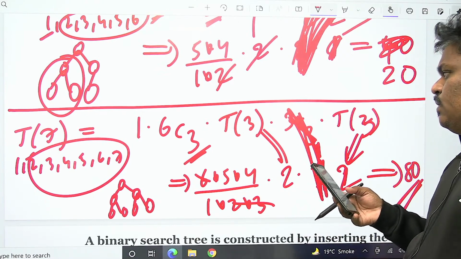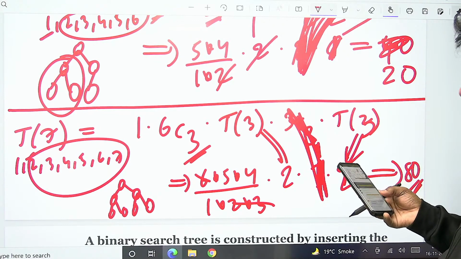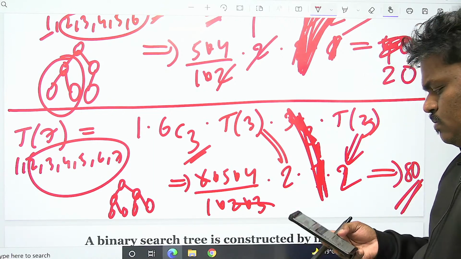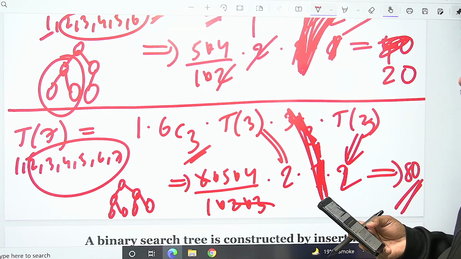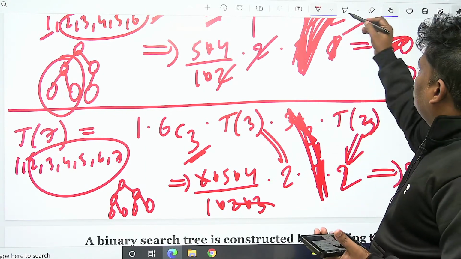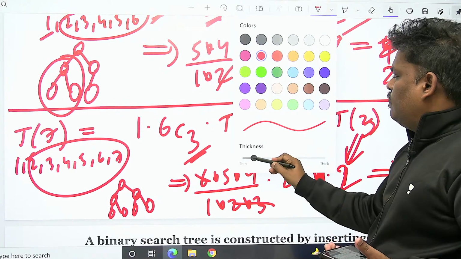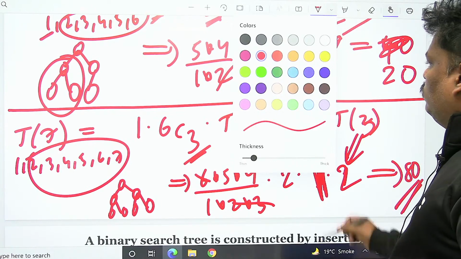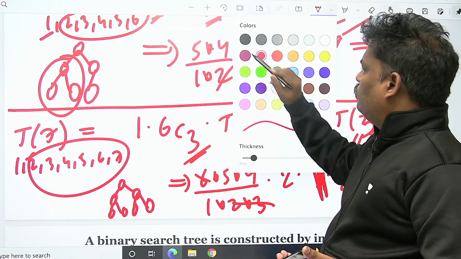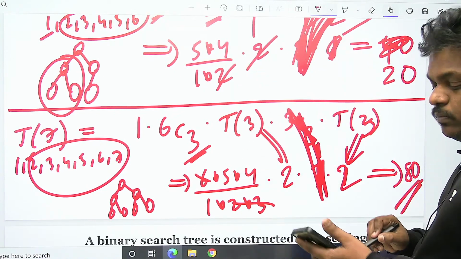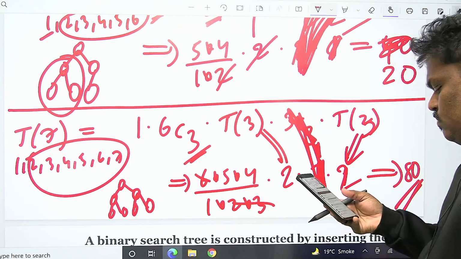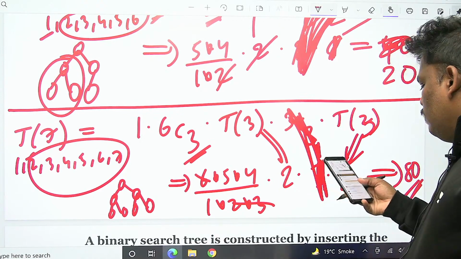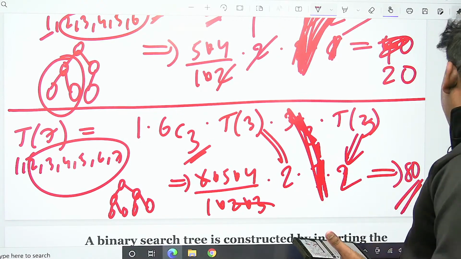Please verify once. Anyone having any doubt? Please check once. Now let's go to the next problem.